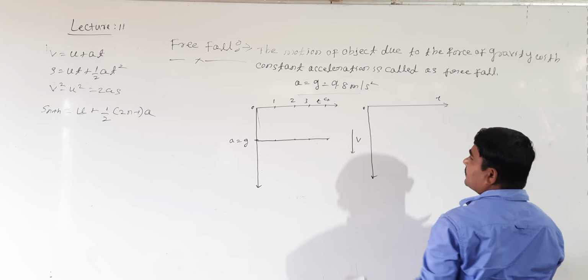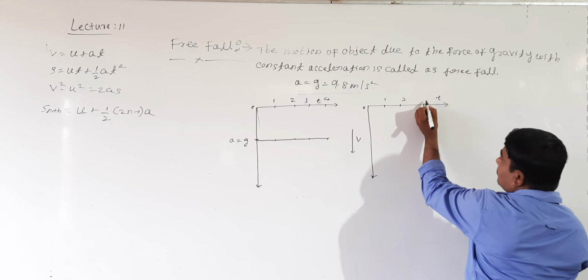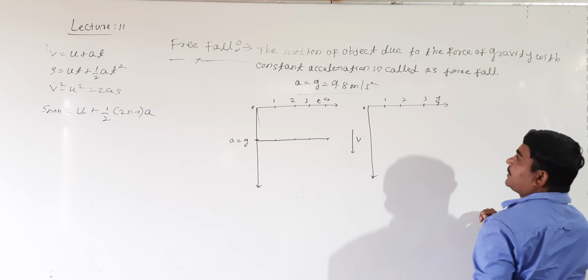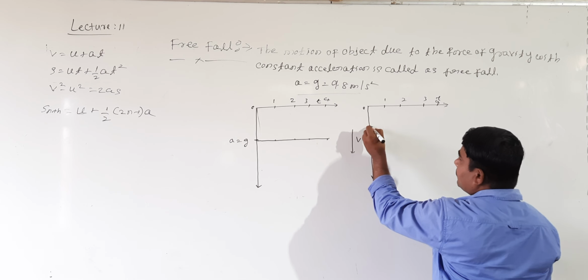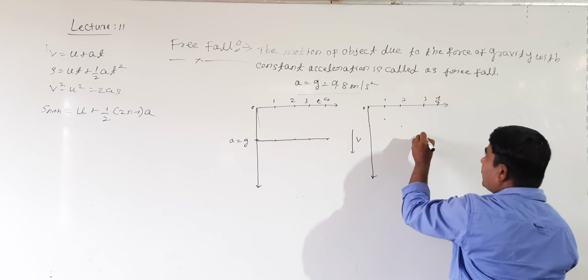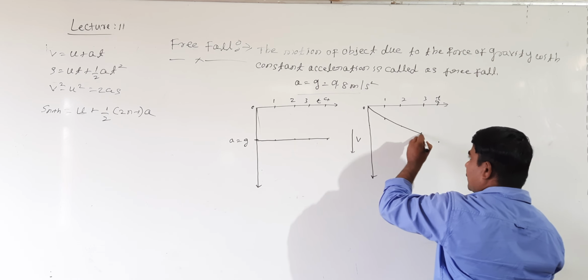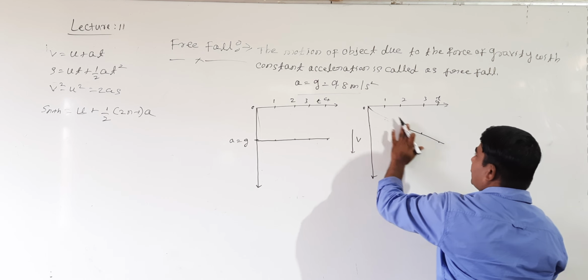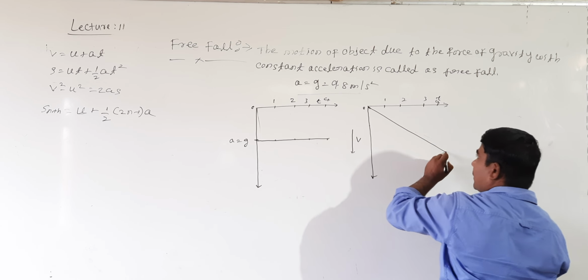If it is 0, this is 1 second, this is 2 seconds, 3 seconds, 4 seconds. Here the velocity at 0 second is 0, and it increases for 1 second, 2 seconds, 3 seconds, 4 seconds. The change in velocity remains the same. See how the velocity-time graph looks. It must be like this.